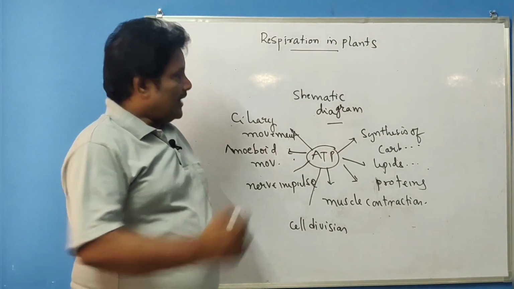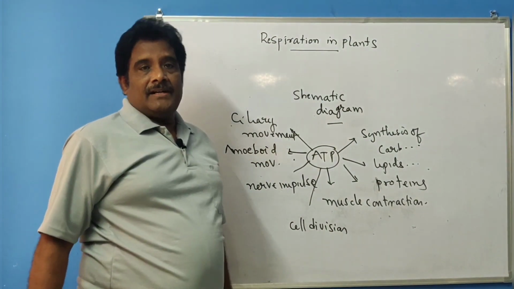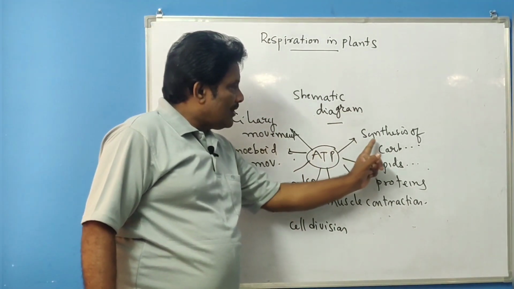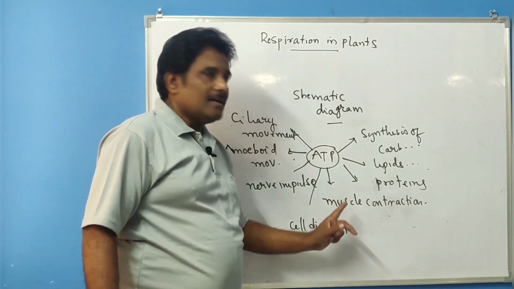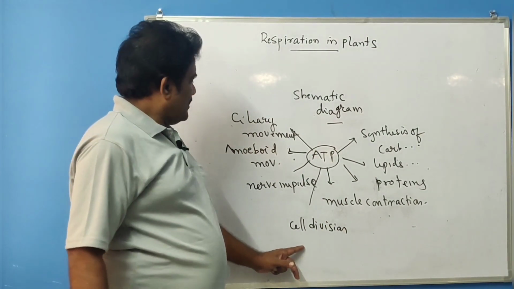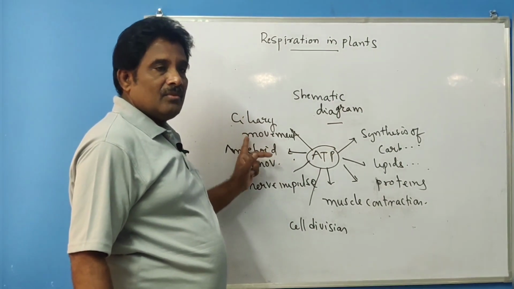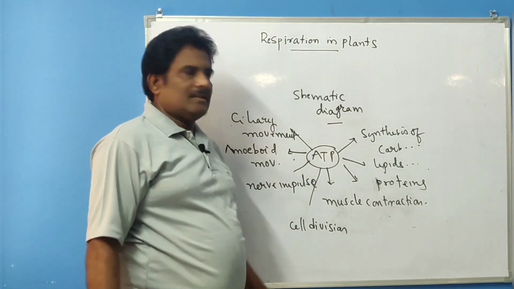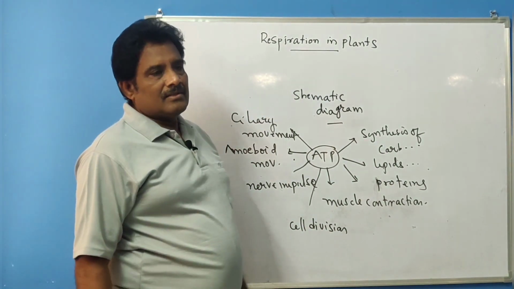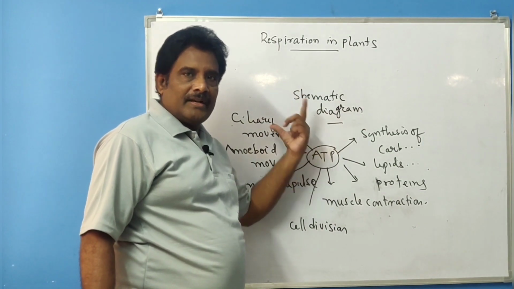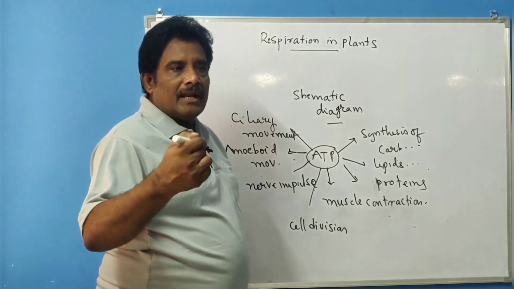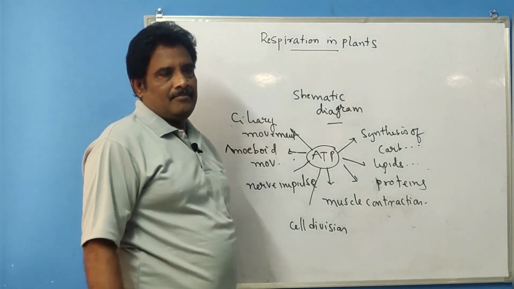So why is this ATP required? To carry out all these functions. ATP is involved in synthesis of carbohydrates, lipids, proteins, muscle contraction, nerve impulse, cell division, movement of the amoeba, ciliary movement, and many functions. The functions represented here are limited; many more functions are related to this ATP. So this ATP is very essential for all organisms. This ATP energy is released only in the process of respiration.